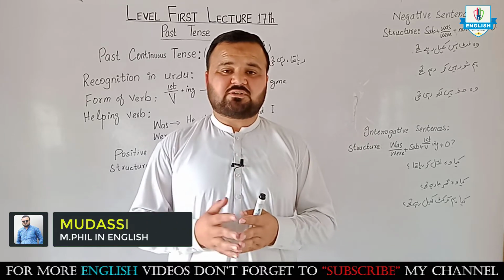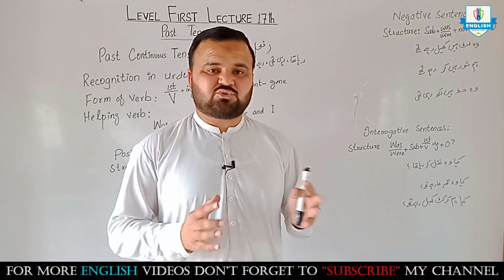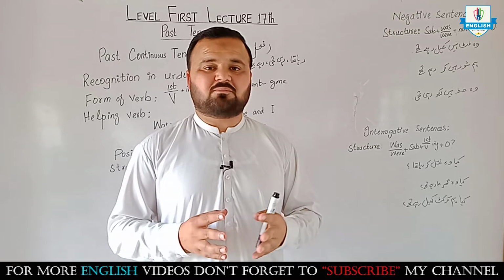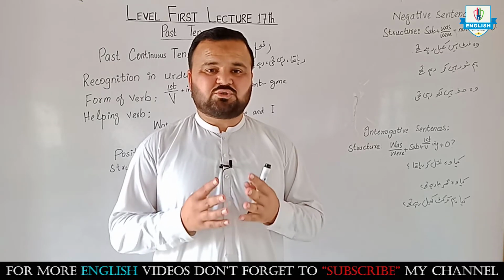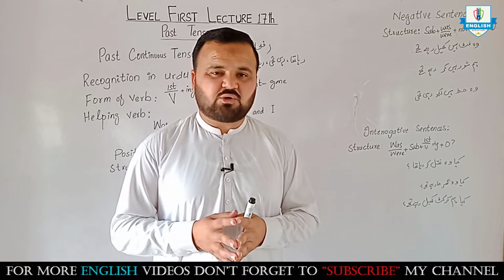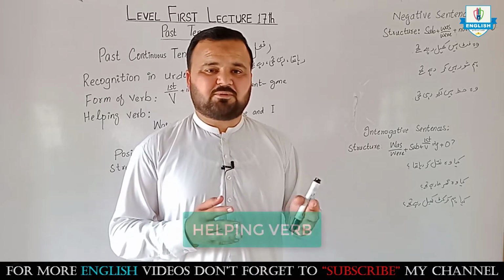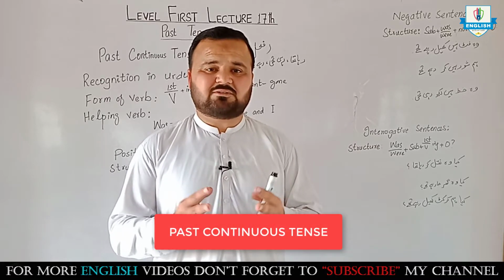In the previous lecture, I started past tense, and I talked about the rules, the form, the structure of past simple tense. In today's lecture, I will be talking about the structure, form, helping verbs, and all these things of the past continuous.